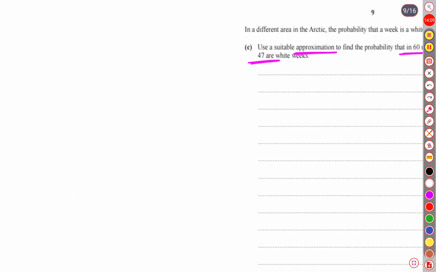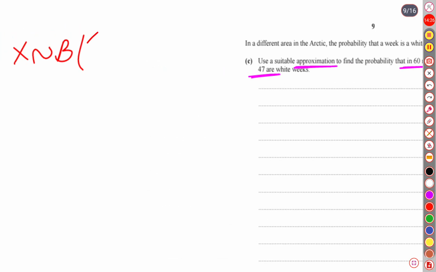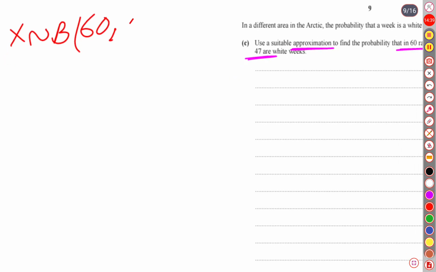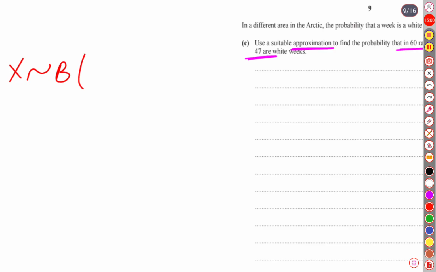So let's solve this. As we have discussed, X was a binomial distribution, and the parameters for the binomial distribution are: the total number of experiments is 60, and the probability of each experiment is 0.8. So X belongs to a binomial distribution with 60 and 0.8. Now this distribution should be converted to a normal distribution.